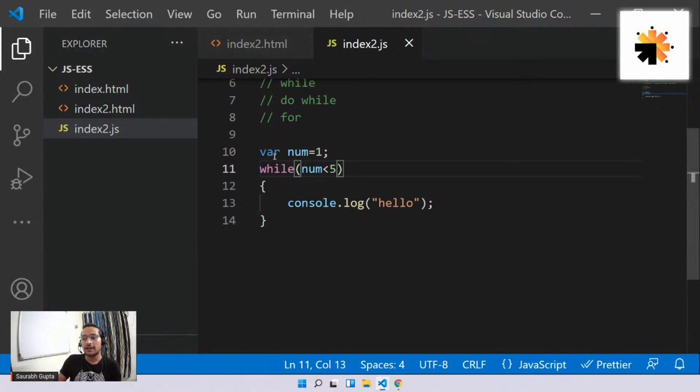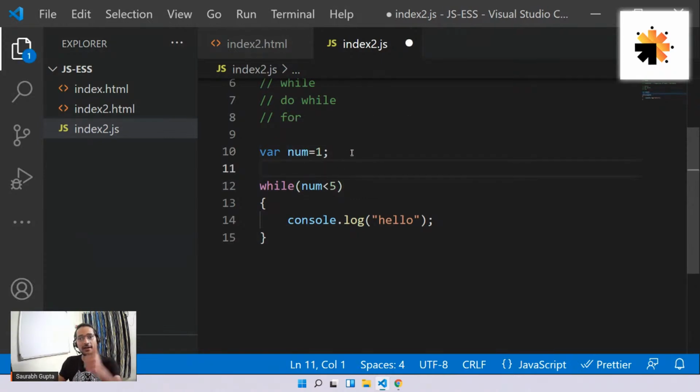Fine. Initially, num is equal to 1. Now check. 1 is less than 5. Yes, correct. Come inside, execute the code. Hello is printed. Again, go back up. Check if num is less than 5. Yes, it is still 1. 1 is less than 5. Come inside, execute the code. Again, go back up. Check if num is still 1. That means here, num is never changing. If I run this, the loop will go on forever, and at some point it will crash my browser, because it will use that much memory. That means this loop is actually an infinite loop, because here the condition is never getting wrong.